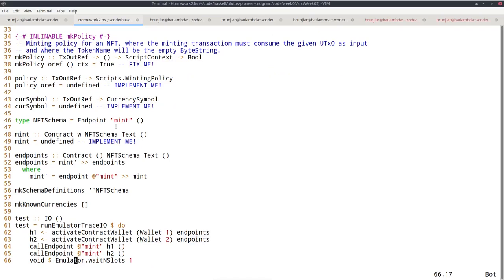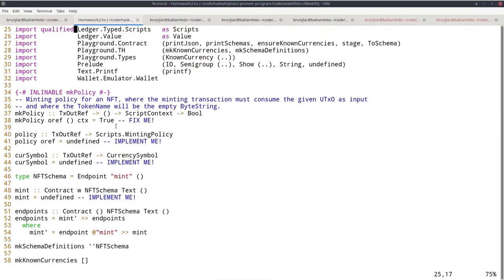I also provide a test emulator trace where I just activate the contract for wallets 1 and 2 and then call the mint endpoint. The advantage of fixing the token name this way is that you don't need any arguments for the mint endpoint, because the only argument we had before was the token name. So now it's just unit.